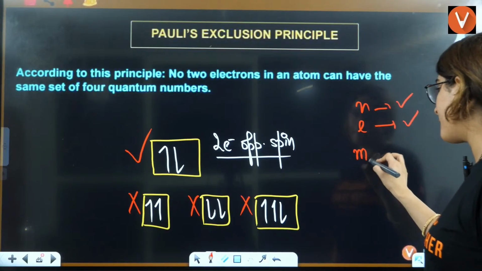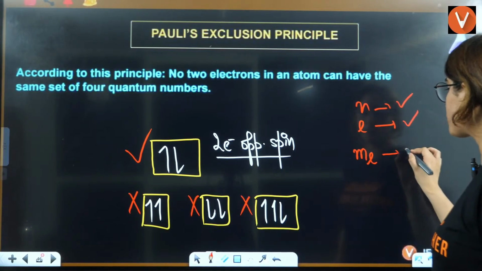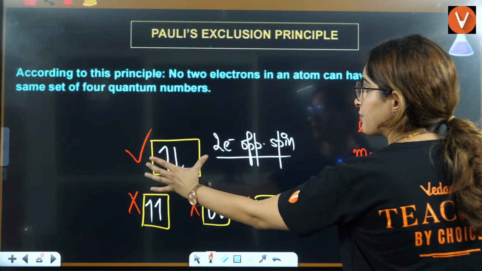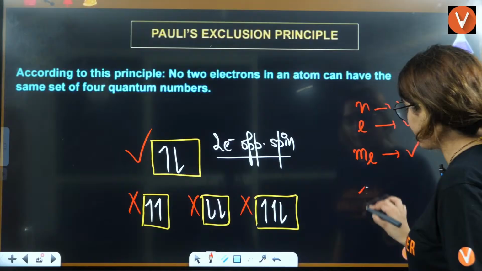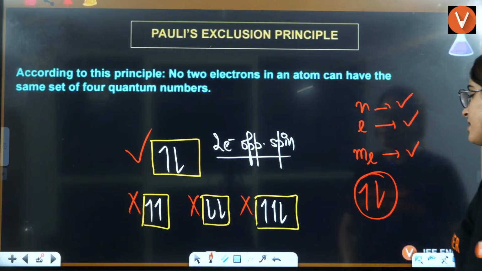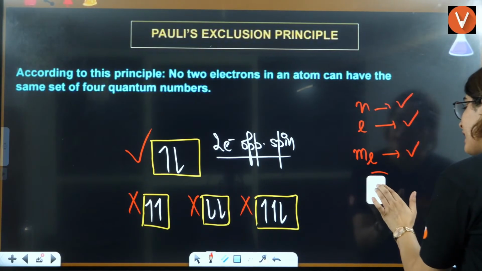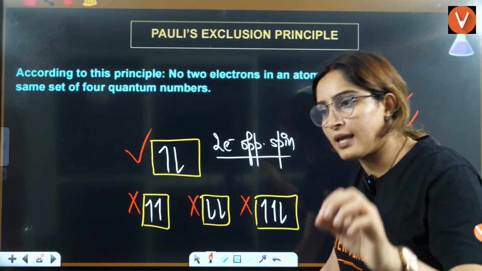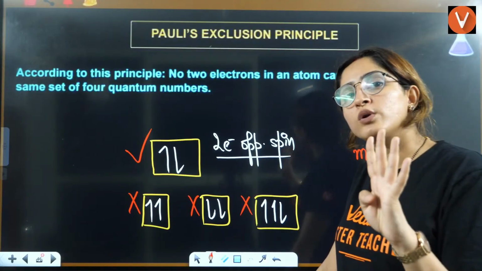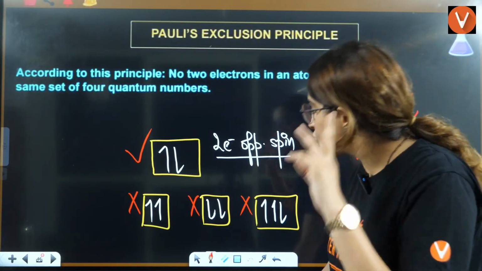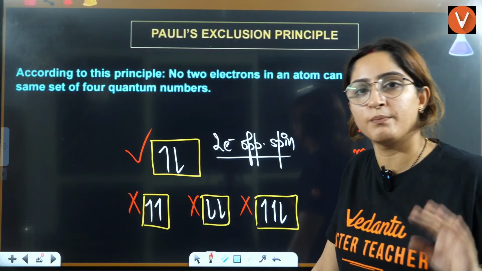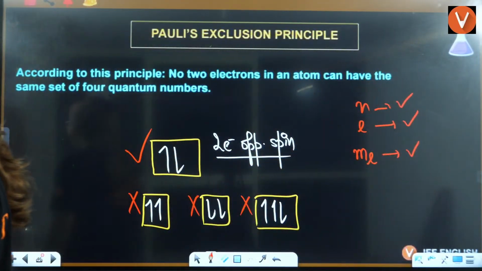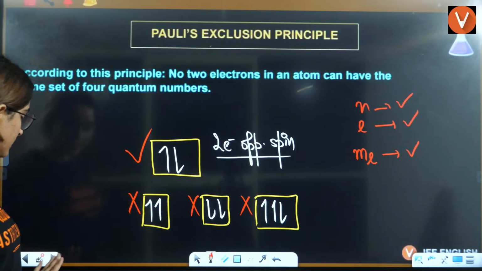If ml is also same, it belongs to the same orbital. Then they will have opposite spin. That means if the first 3 quantum numbers are same for an electron, the fourth will be different, plus half or minus half.